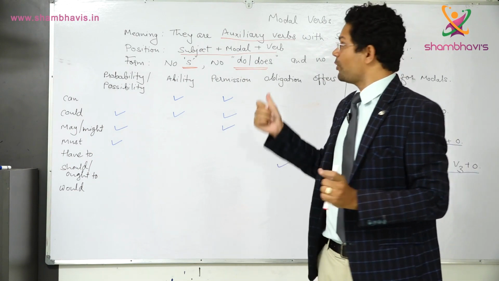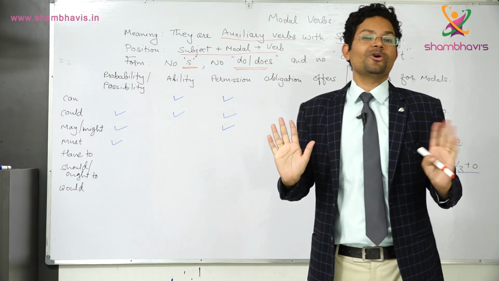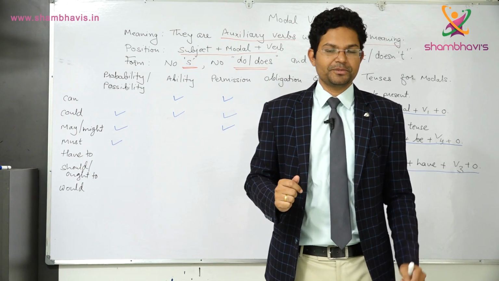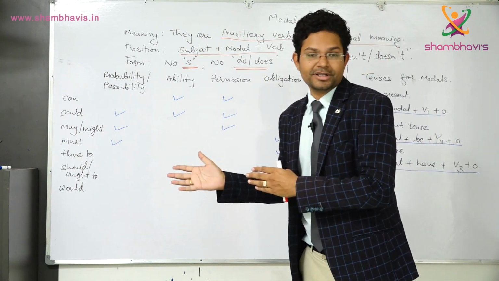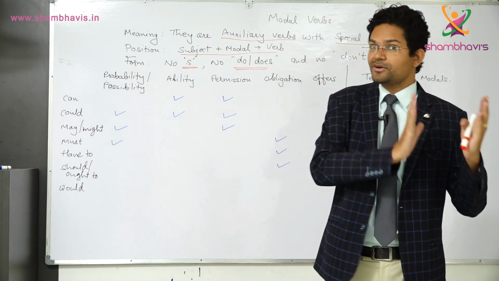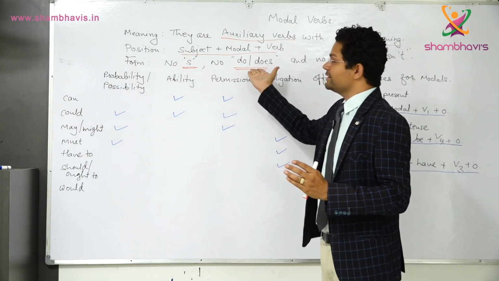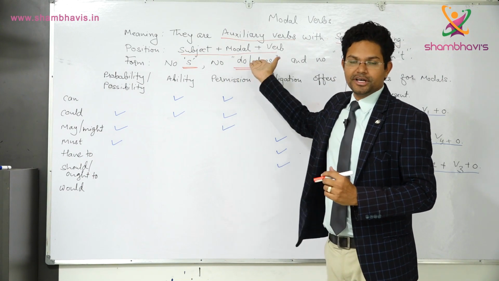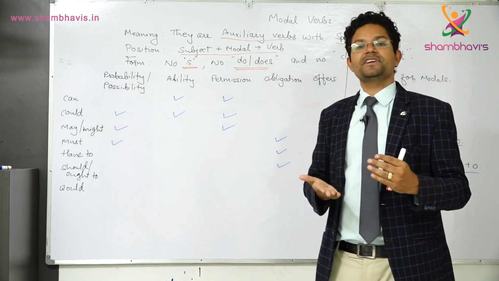But when there is modal verb, we don't put do or does as helping verb. For example, I can do my work. Can I do my work? I just have to put the auxiliary verb first. I don't have to add helping verb do or does when we are making question or when we are making negative.